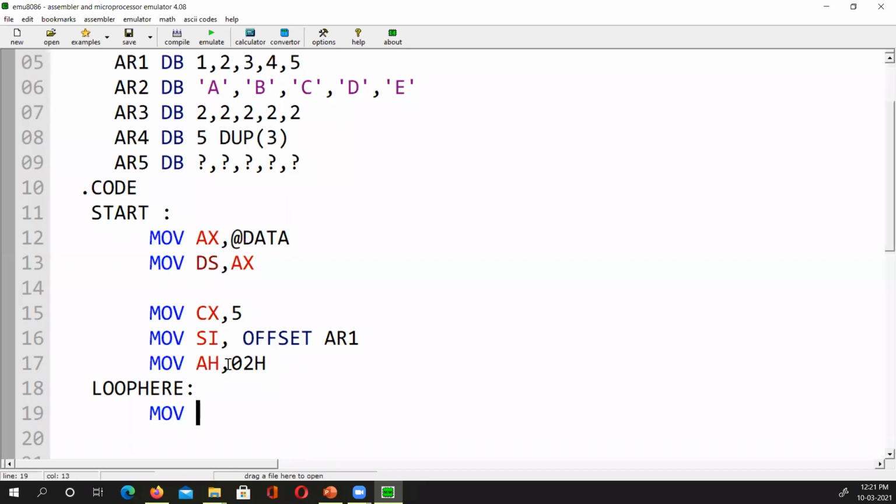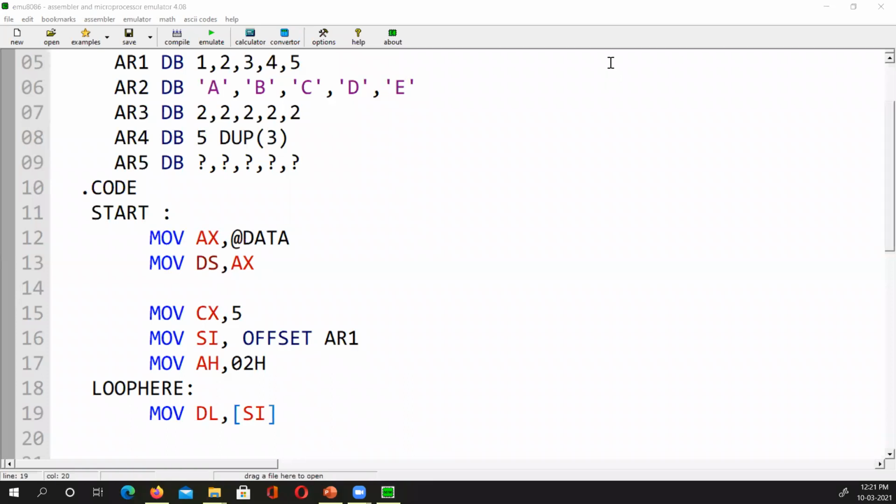So move into the DL register. What shall I move? Braces SI. Very good, mashallah. Braces SI means, because SI is pointing to the AR1, right?